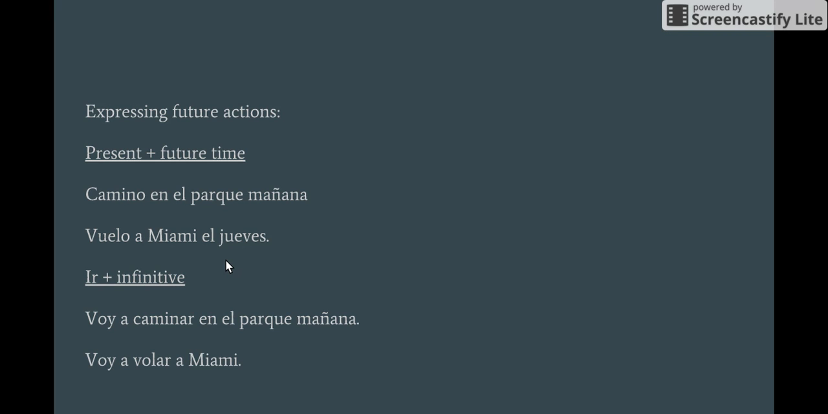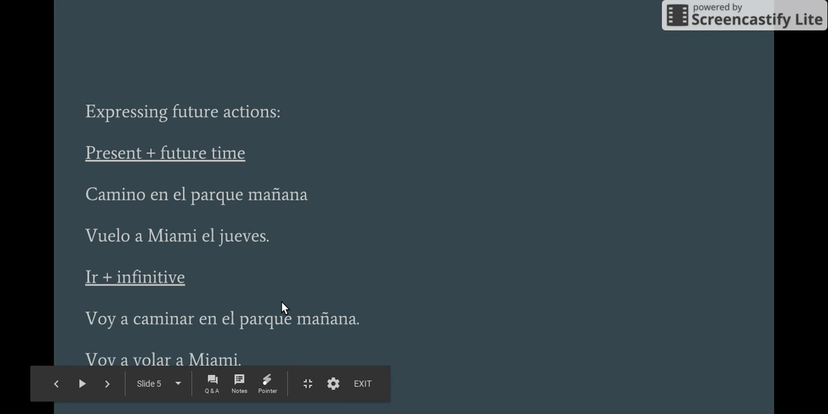Another way you can express future actions is with the verb ir plus an infinitive verb. Works the same as the English, I'm going to do something. I'm going to run, I'm going to eat. You're not eating or running right now, you're going to do that in a future time. Works the same way in Spanish.